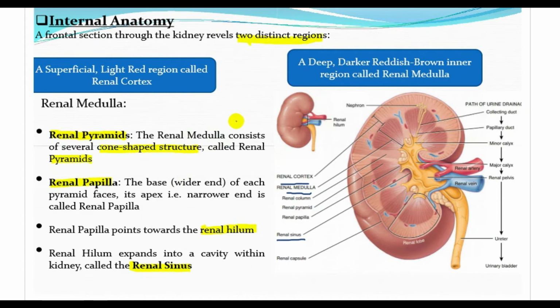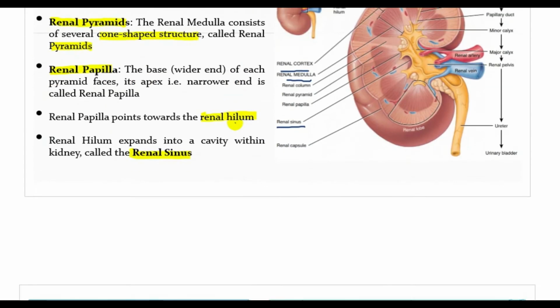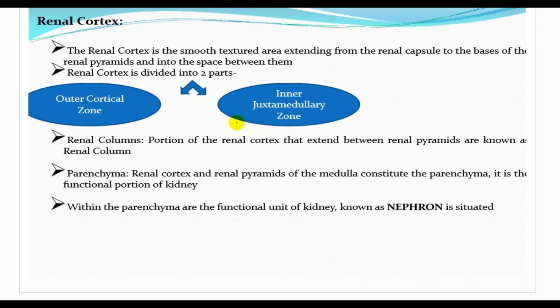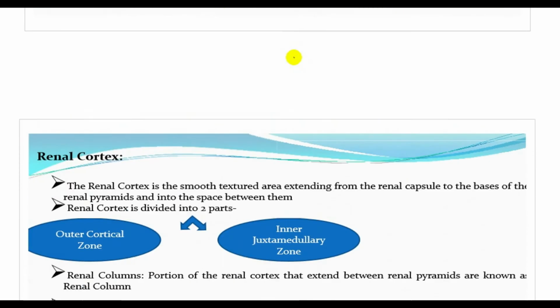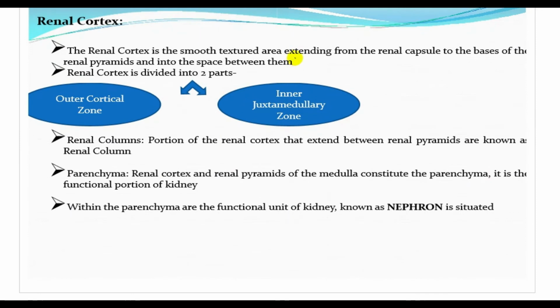So moving on. Now we'll see the renal cortex. I told you, right, that there are two layers. One is the renal cortex, the light red region, and the renal medulla is the deep darker red region, that is deep seated, that is the pyramids. So now we'll first go through the renal cortex and then we'll go through the renal medulla. So let's see what is the renal cortex now.